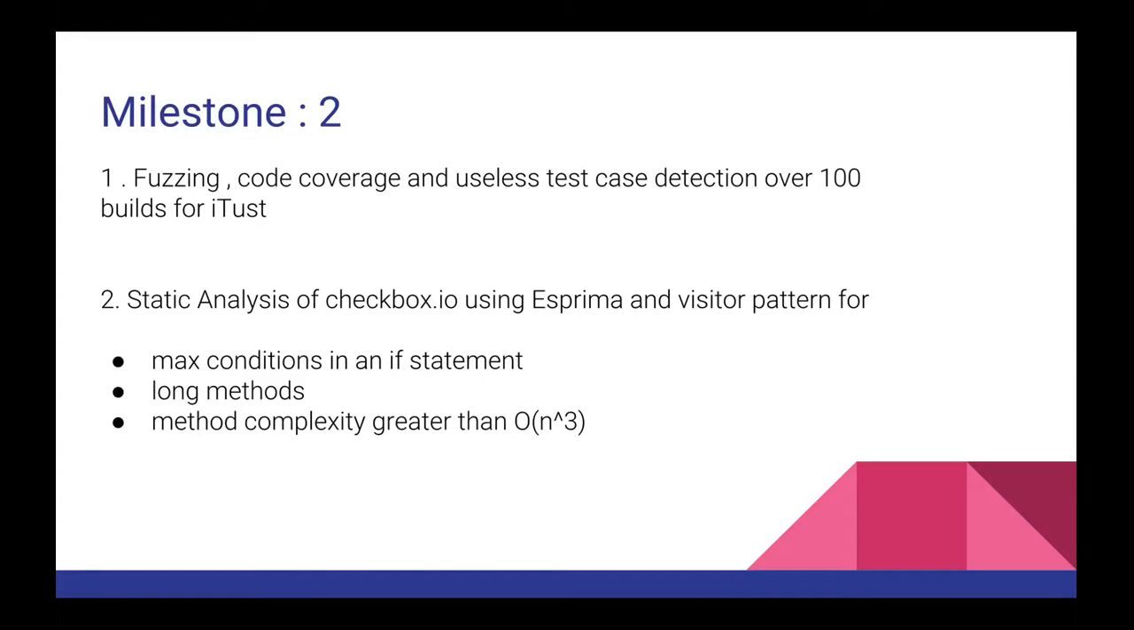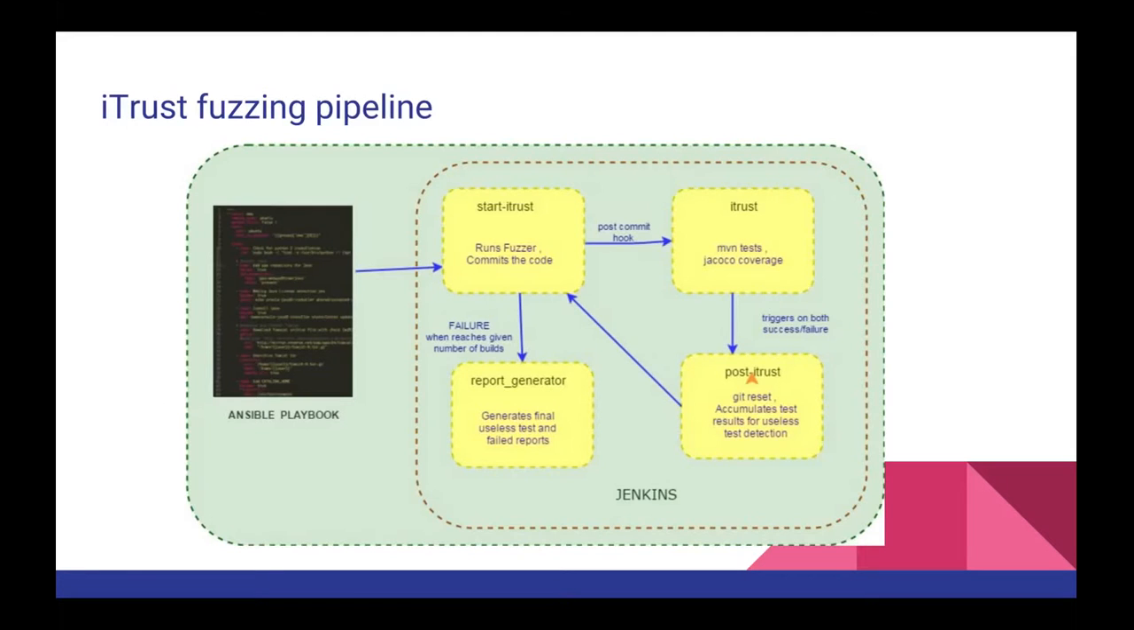For Checkbox.io, we created a static analyzer that detects the max conditions in an if statement, detects methods with more than 100 lines, and detects methods with time complexity more than O of n to the power 3. Four jobs were created to achieve this task.